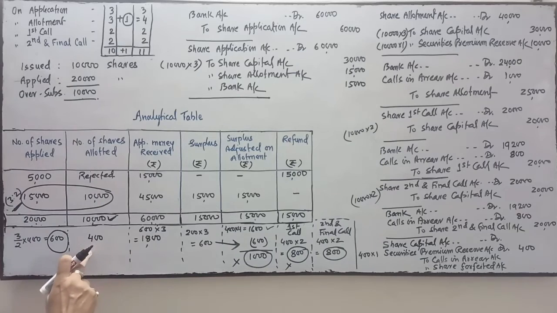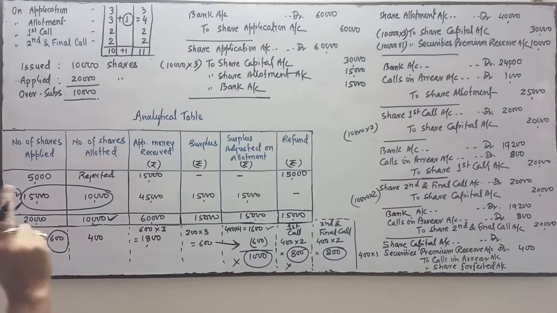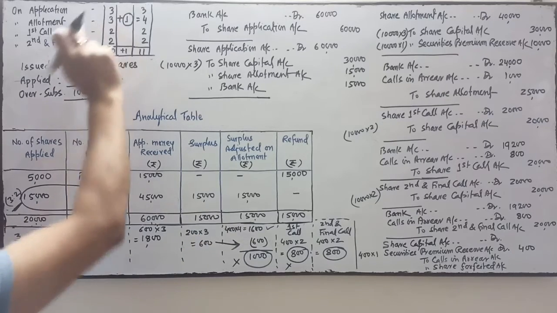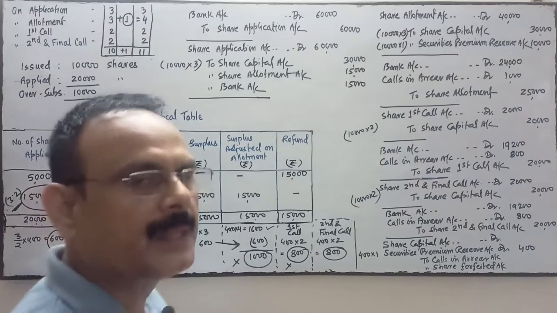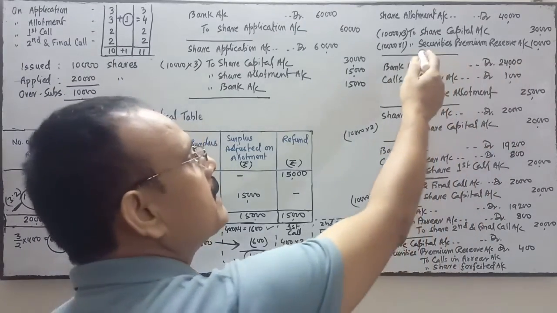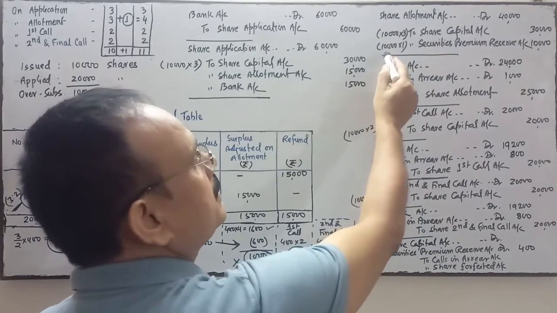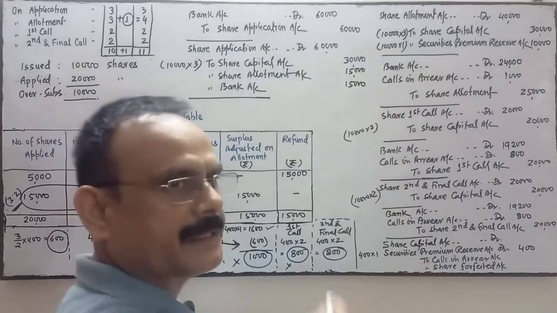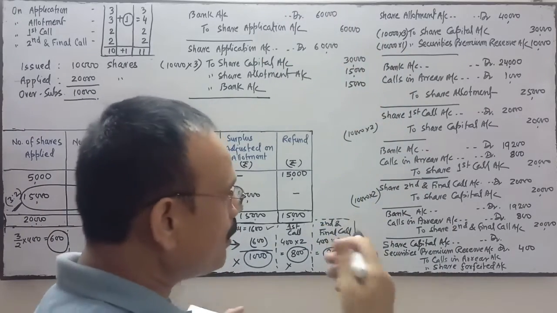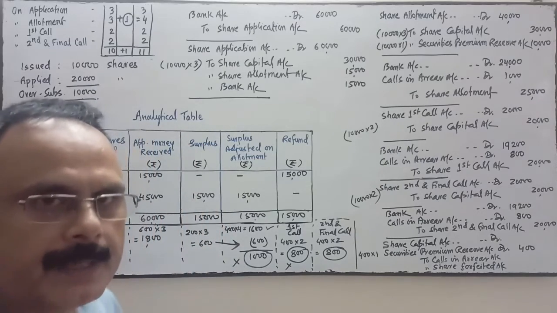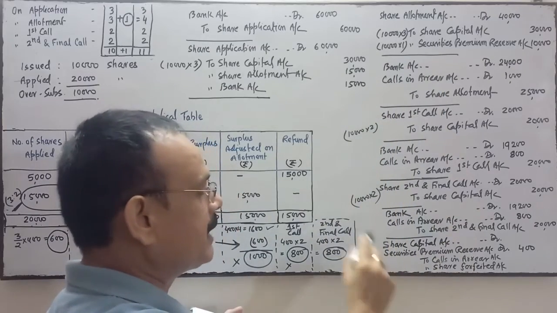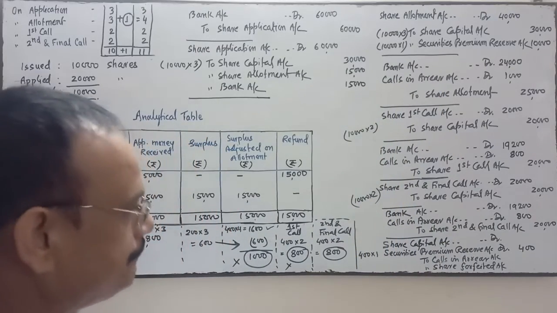But here on the 400 shares, the defaulter is on allotment, first call, and second and final call. On allotment, there is a premium of ₹1. It means he has not paid the premium. And security premium reserve related to 400 shares is also credited, because the calculation is done on the basis of 10,000 shares, and in these 10,000 shares, 400 shares are included. So when capital profit is not earned and we have credited it over here, this will be cancelled. That's why I have debited it over here.